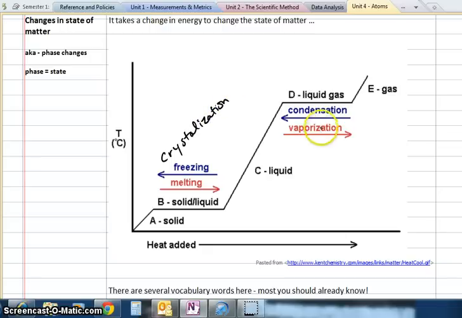And then vaporization, the easy name for that, that's where a liquid is changing to a gas. We're heating it up. You and I might call that boiling. Scientists would call that vaporization. If you have a gas and it's losing heat energy and it's changing to a liquid, we call that condensation. There is a term missing here, and I'm going to scroll down so you can see the next picture.